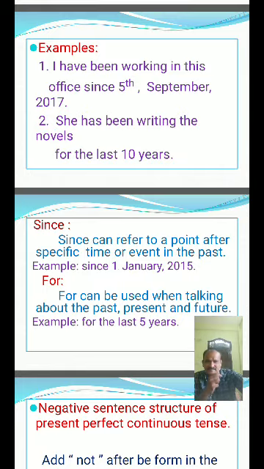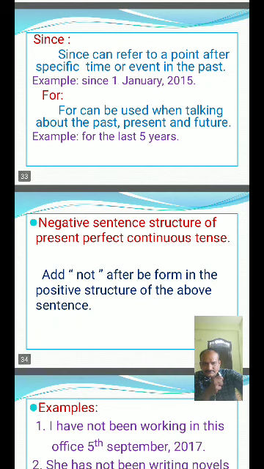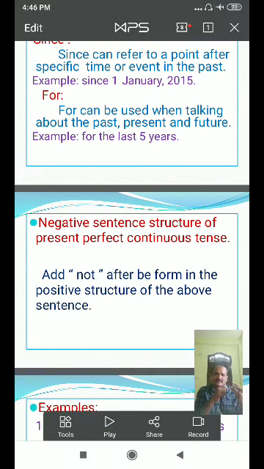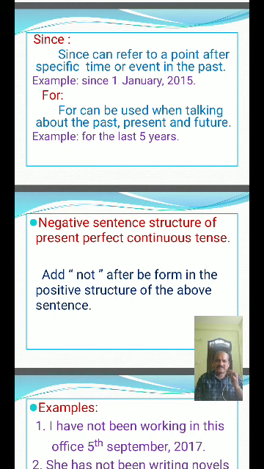Negative sentence structure in the perfect continuous tense: add not after the be form in the positive structure of the above sentence. Examples: